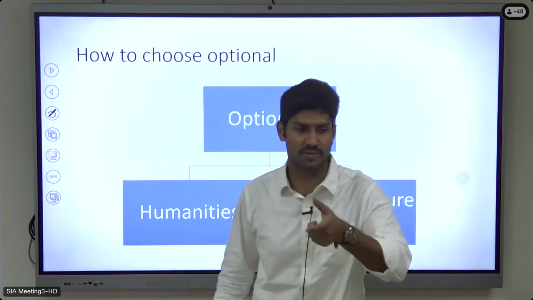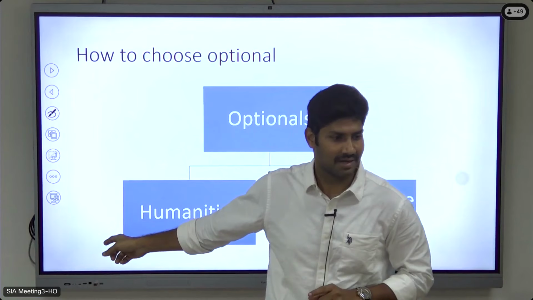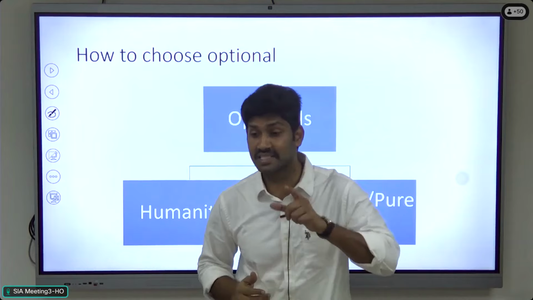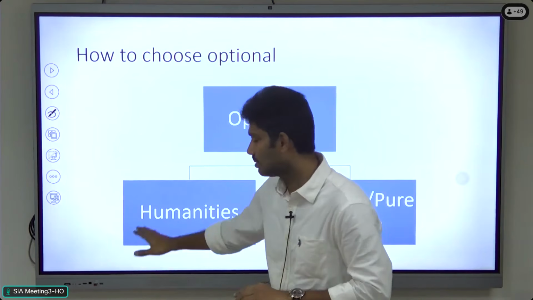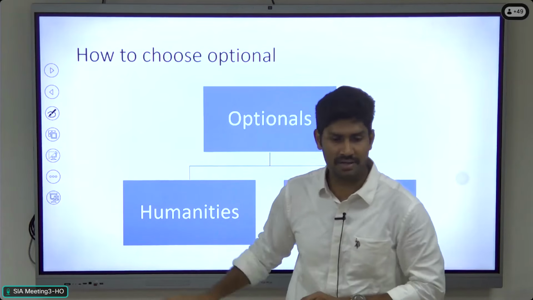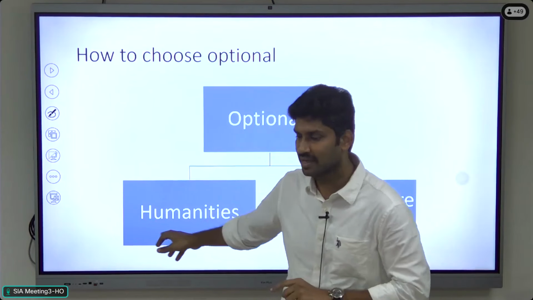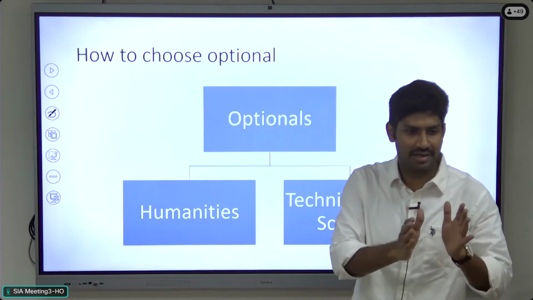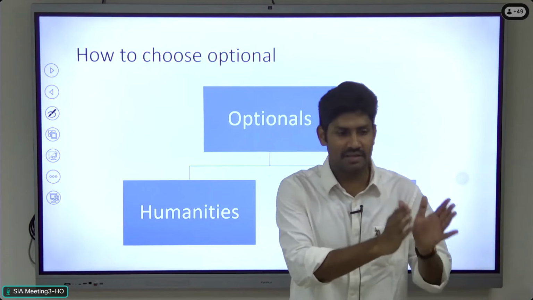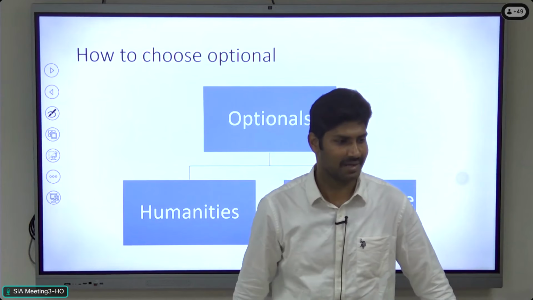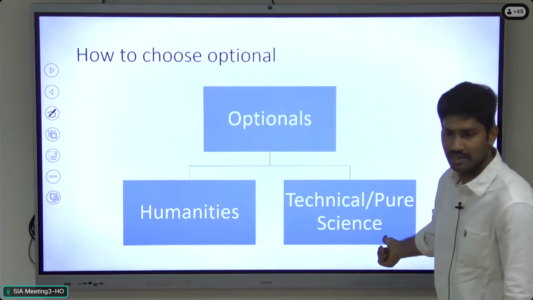This is the biggest disadvantage in these optionals. You have to impress the examiner by writing a better answer. So here the writing skill is very important. To choose this optional, you can easily cover the syllabus, but your writing skill is very important for this kind of optional. But in the pure science optional, you just read the book and give the answer directly from the book, and you will get maximum marks. So this is the biggest advantage in the pure science optional.